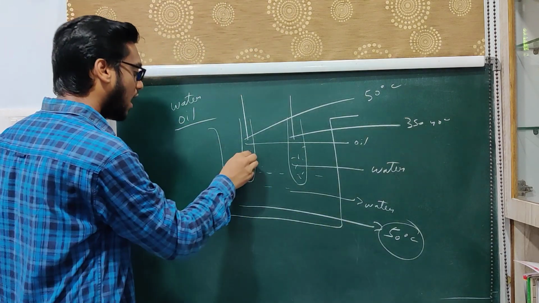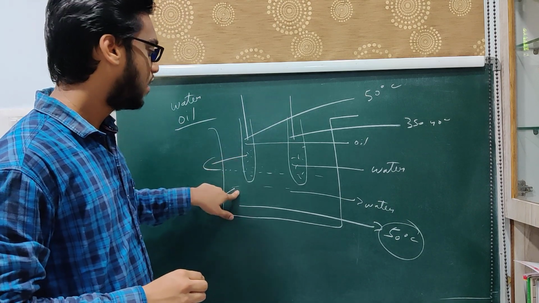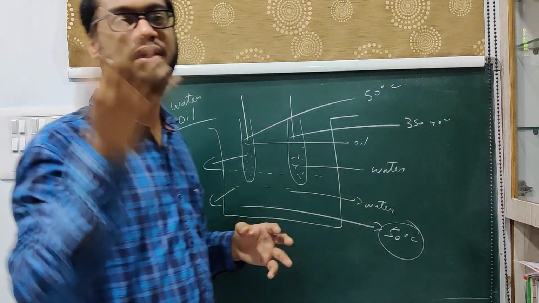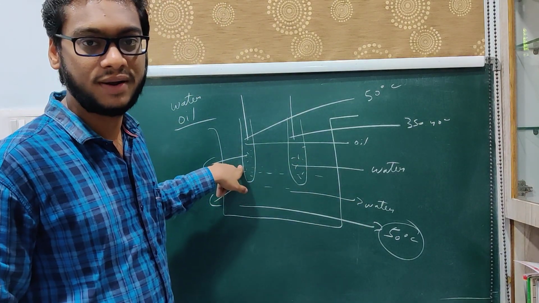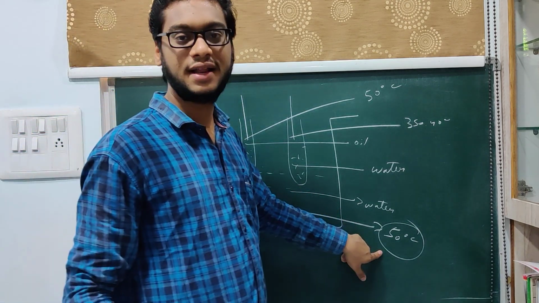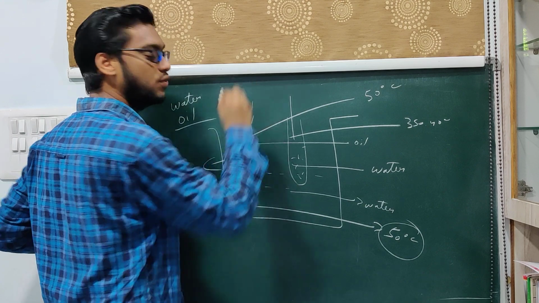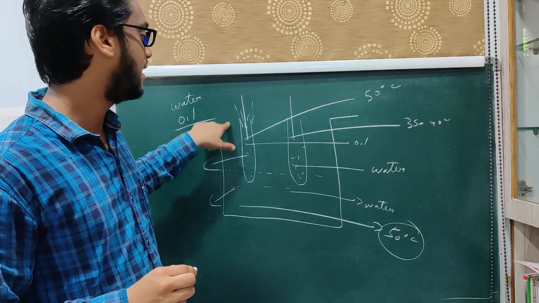Now your oil, first of all. Let us take that oil becomes hot at 20 degrees, as an example. So at 20 degrees it will boil. Because we have given 50 degrees, it starts giving off fumes. So there you get evaporation, along with the melting point.